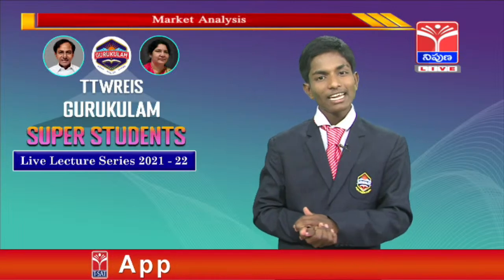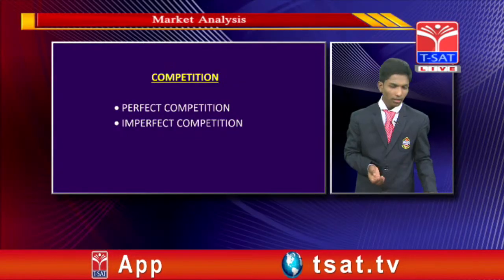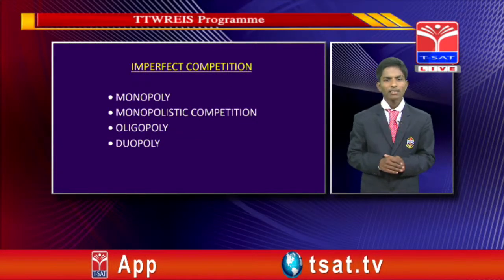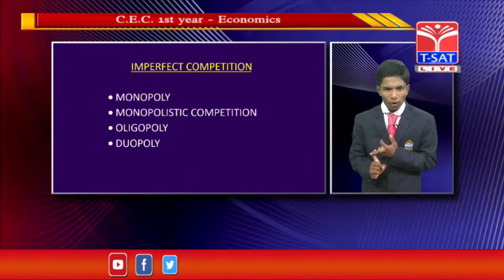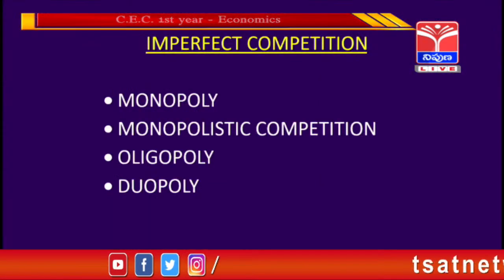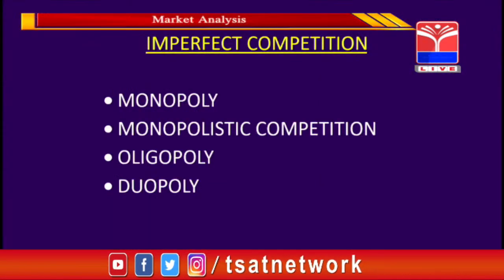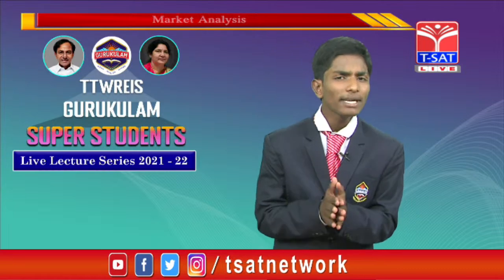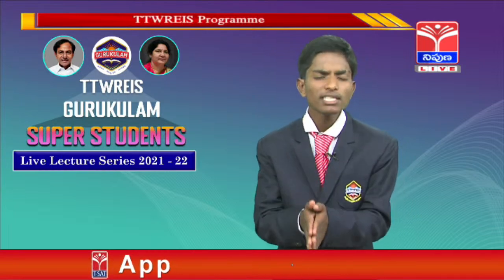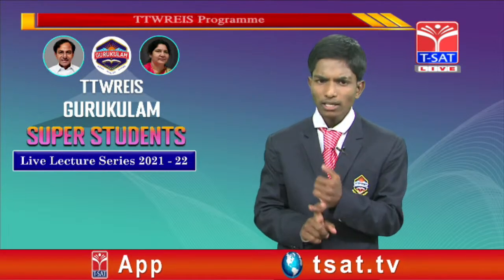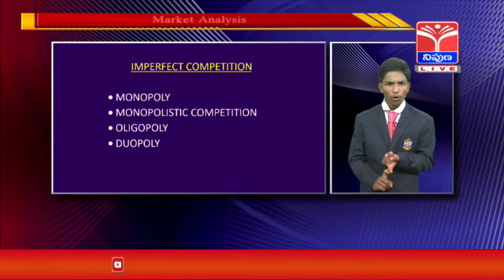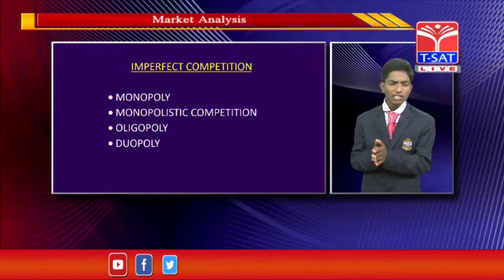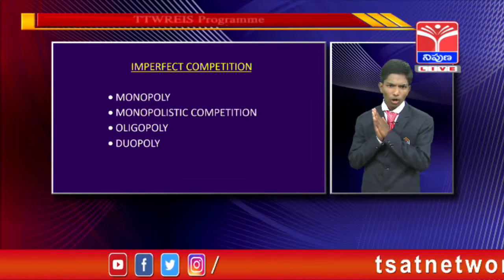Okay, then in imperfect competition there are four categories: monopoly, monopolistic competition, oligopoly and duopoly. These kinds of structures we can see in imperfect competition.